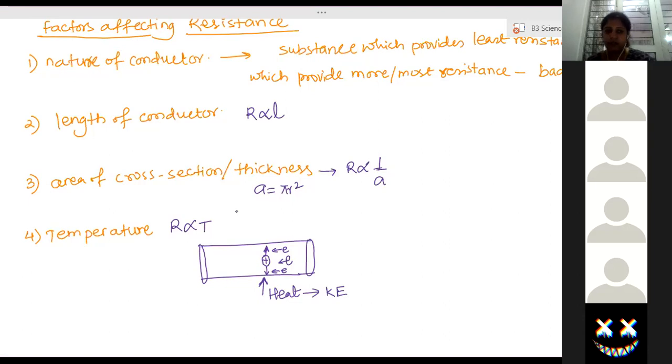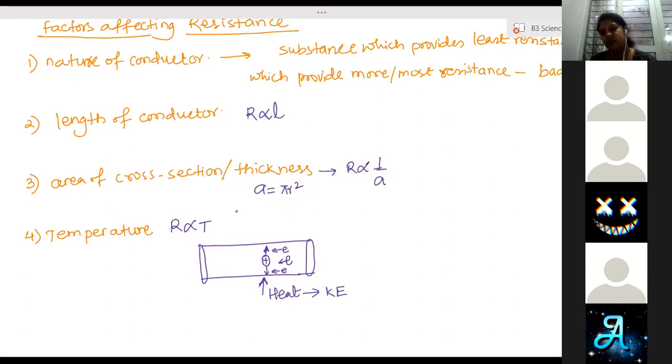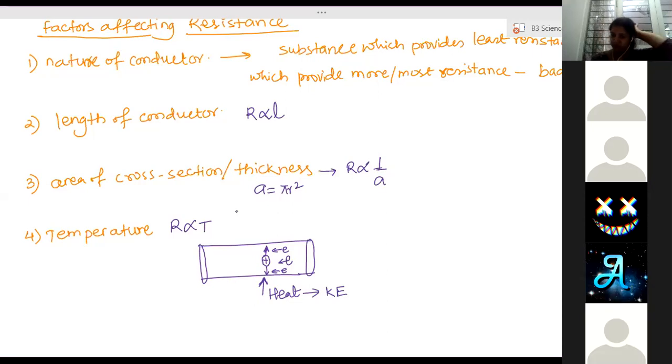Okay, clear? All the four factors clear? Yes, ma'am. This question will be asked sometimes for 2 marks, and sometimes for 3 marks, to explain properly: explain the factors affecting resistance of the conductor. So we will write this next class. Everything clear today, whatever I taught? Yes, ma'am. Okay, then you can leave and complete the chemistry worksheet and upload it as soon as possible.